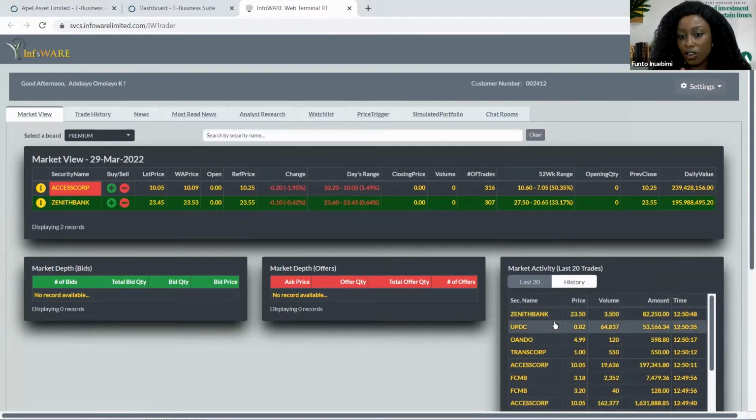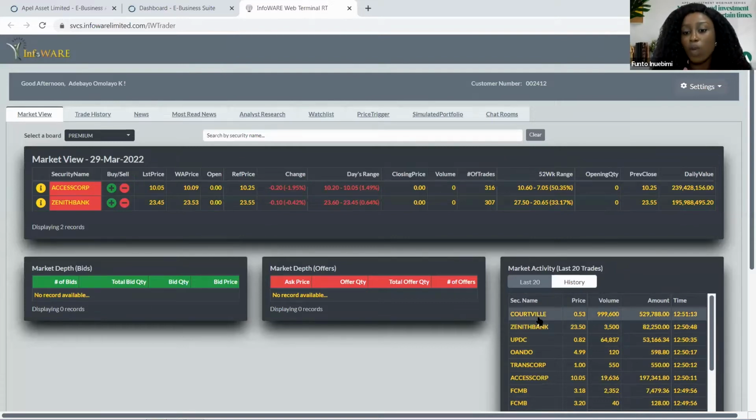You can see that currently we have Zenith Bank and UPDC that are currently trading. This market activity is going to show you how the trades are being placed and what exactly is going on. You can see before there was a Zenith Bank and now we have a Court Bio.